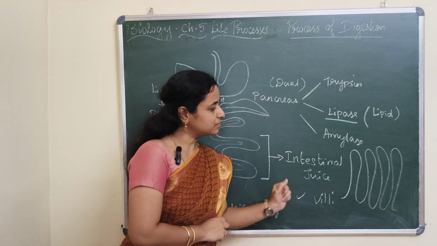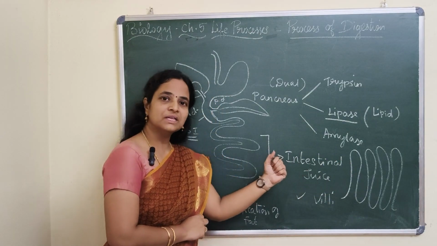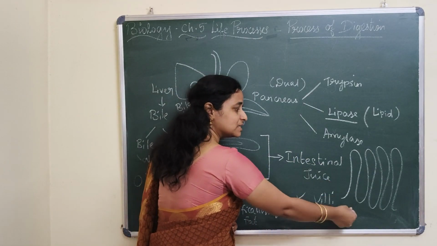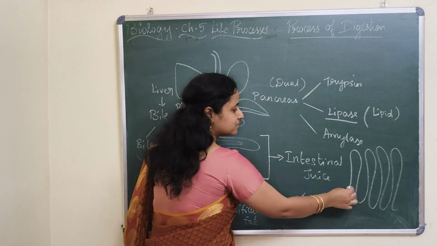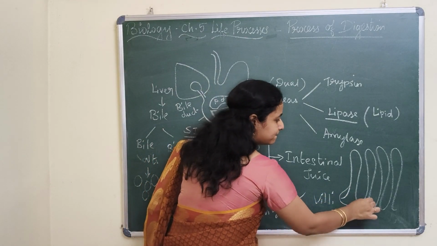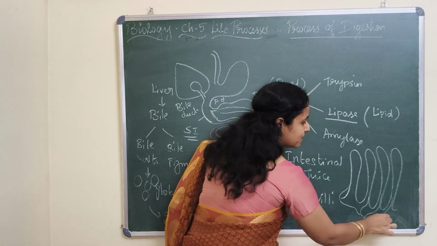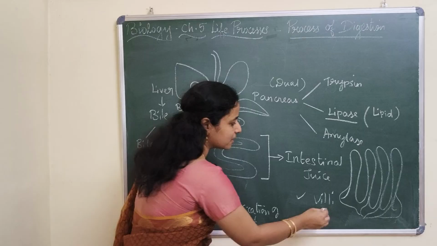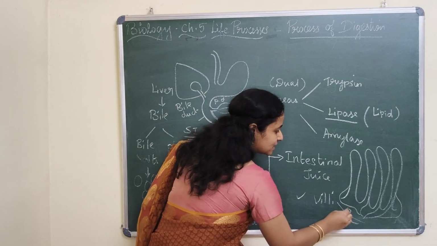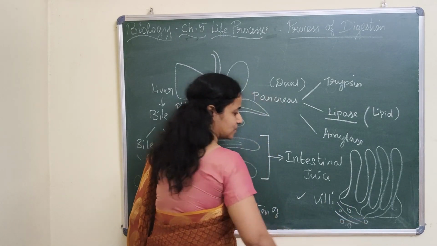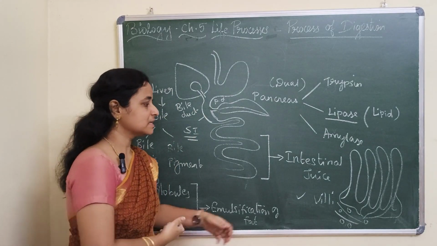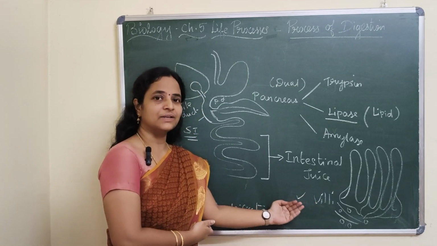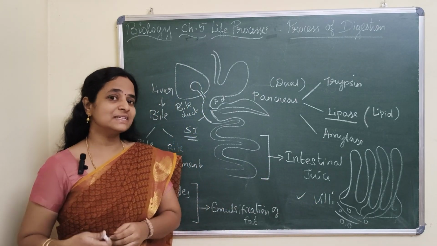What will happen after absorption? The villi absorb all the nutrients and send them to circulation. So these villi are connected to blood vessels so that the absorbed nutrients drain into circulation. The absorbed nutrients will be transported to the blood. Now the blood will carry all the wanted nutrients. So what is the next step?